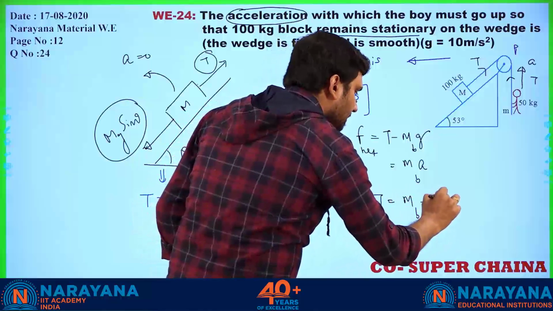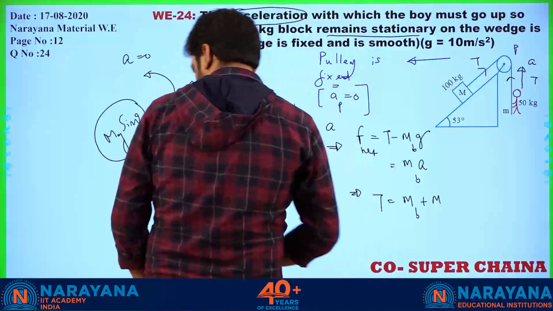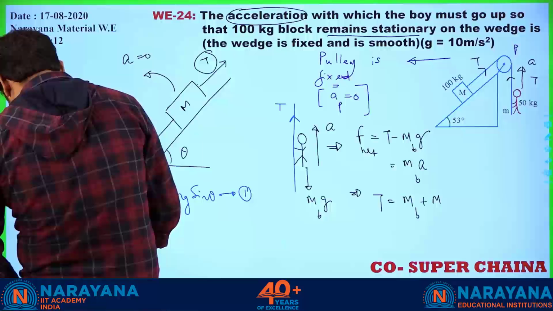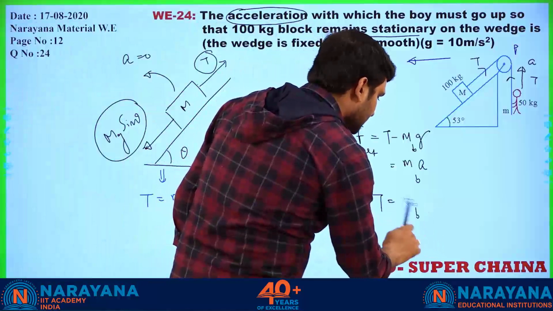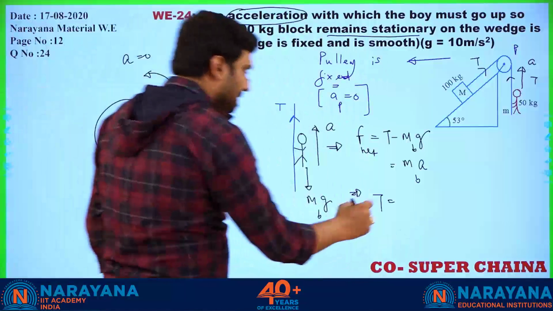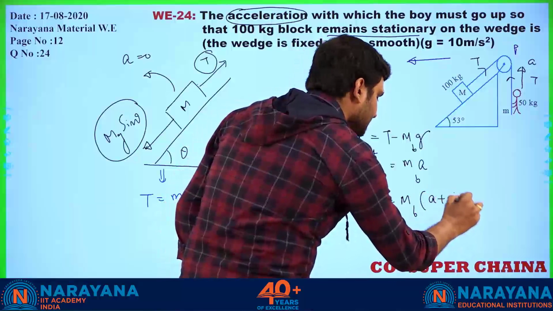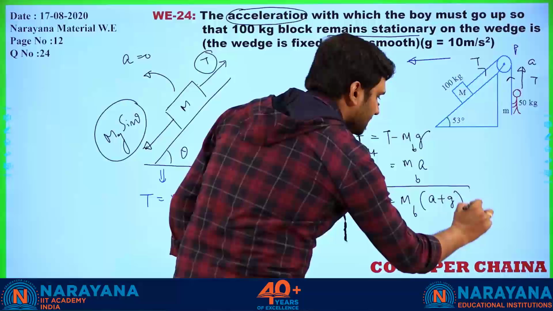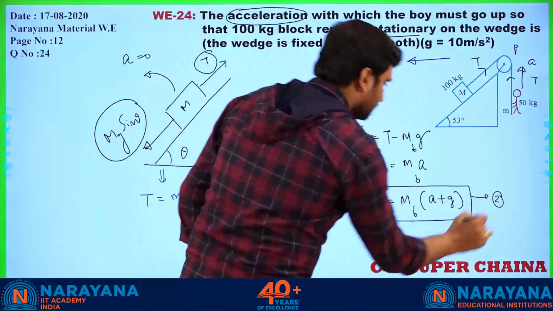Mass of the boy is coming, so we have to just add these two factors A and G. That is mass of the boy into A plus G. This is going to be the tension value. Let us say this is equation number 2.